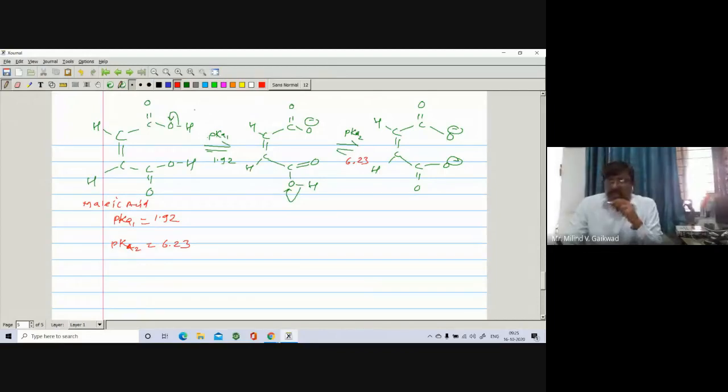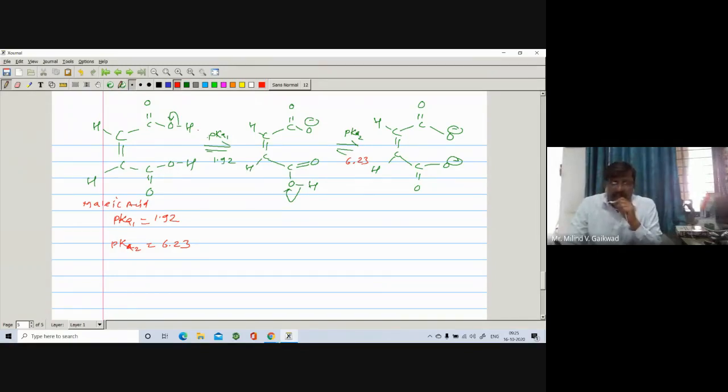Now we have to explain why pK1 is lower, or the first dissociation constant is higher compared to the second one, or the first COOH is more acidic than the second COOH. What is the reason?